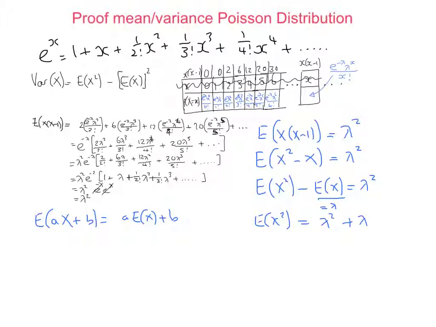Okay, what next? Very, very nearly done. Look at our formula for variance of x. The variance of x is equal to the expected value of x squared minus the expected value of x, squared, which is equal to, well, it's equal to this bit over here, lambda squared plus lambda, minus, and then E of x is lambda, which is squared. That cancels with that, and we get lambda.